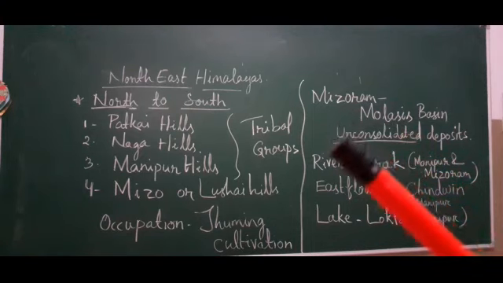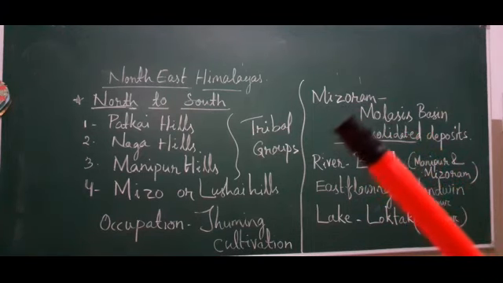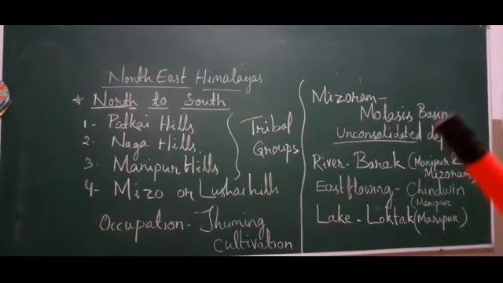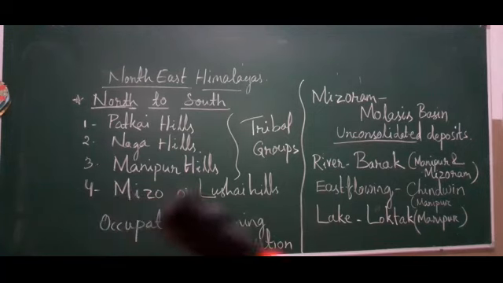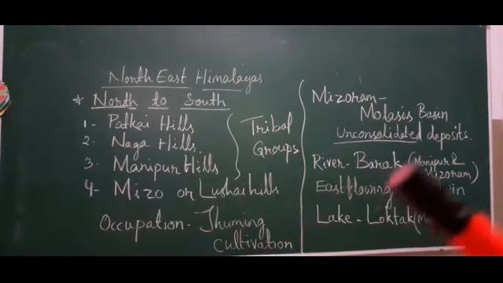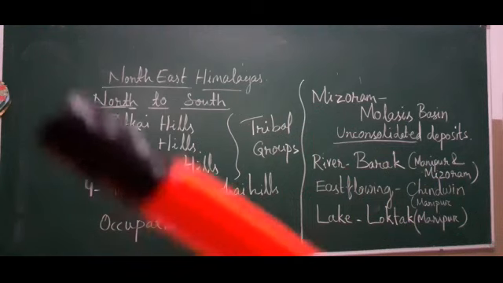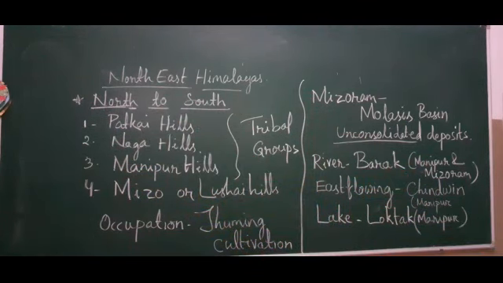Mizoram is also known as molasses basin, because of its unconsolidated deposits brought by the rivers. In Nagaland, the rivers that flow in the Naga Hills are tributaries of Brahmaputra. It is all about the northeast Himalaya.